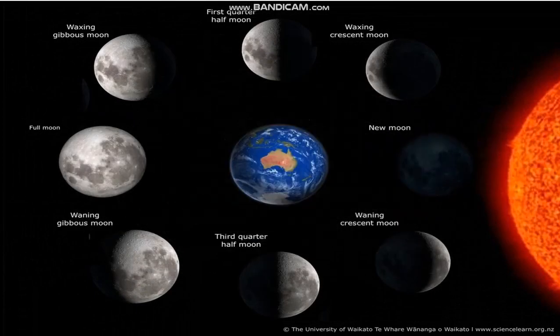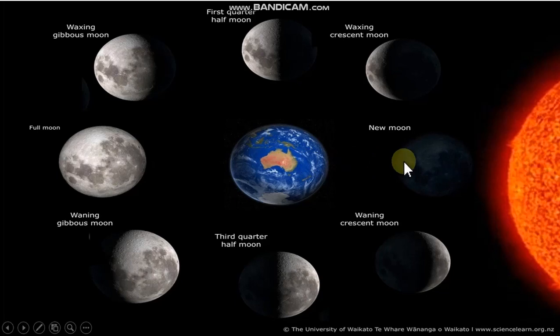So see this image again. We start with this new moon. We are on Earth. If we see here, we are not able to see the moon because there is no light here.